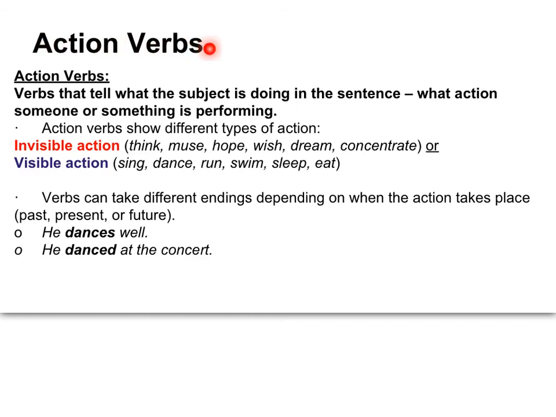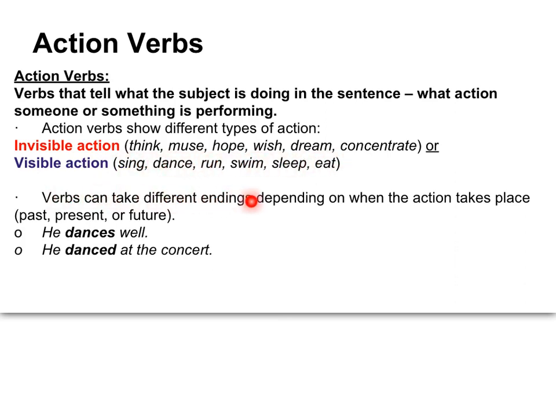So, action verbs. Action verbs are verbs that tell what the subject is doing in the sentence, what action someone or something is performing. Action verbs show different types of action. So there's invisible action. Think, muse, hope, wish, dream, concentrate would be examples. Or there is visible action. Sing, dance, run, swim, sleep, eat.